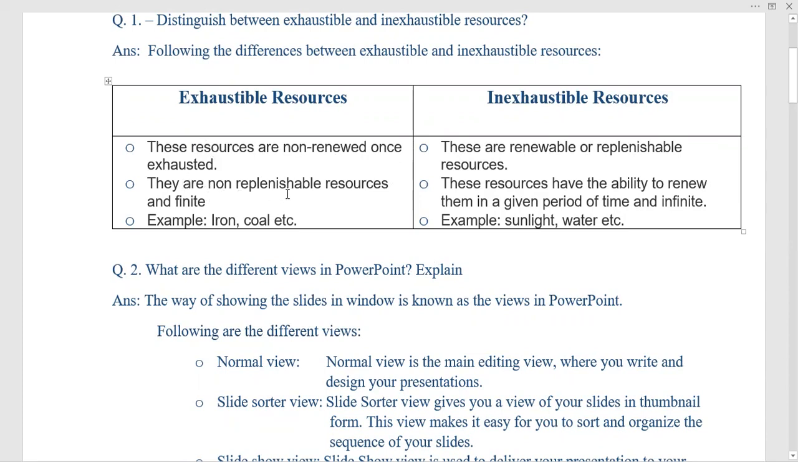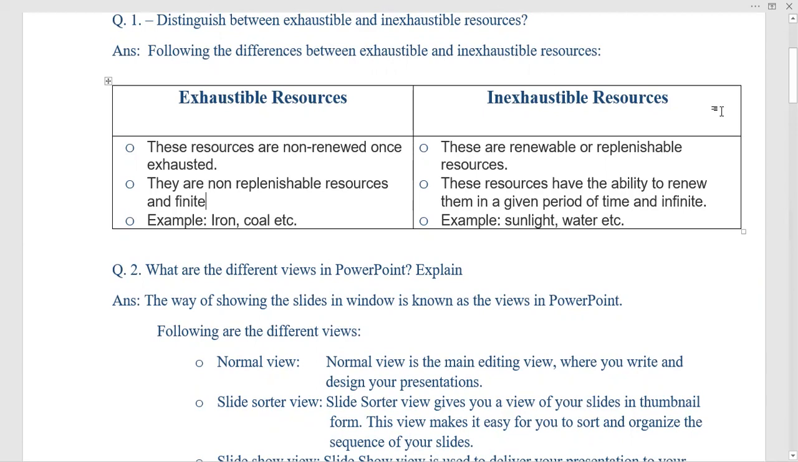They are non-replenishable, meaning they cannot be regained or reformed, and they are limited in number, that is, finite. Examples are iron, coal, plants, and then minerals, all the minerals, petrol, etc. So these are the exhaustible resources.